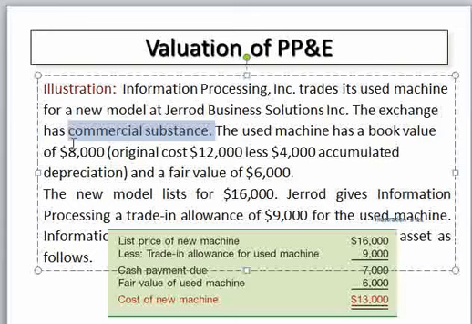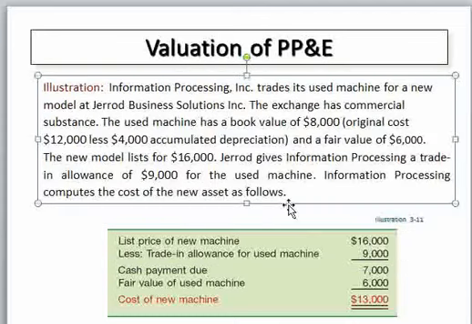The book value of the old machine is 8,000. That means 12,000 less 4,000 is 8,000 as the book value, and the fair value is 6,000. The new model list price is 16,000, and the other company gives a trade allowance or trading price of $9,000 for the used machine. So in order to determine this, look at the information processing company computing the new machine cost.